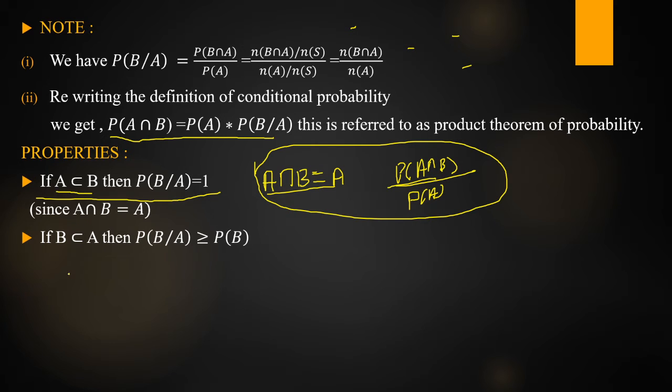Yes, ma'am. If B is a subset or equal to A, then what is A intersection B? A intersection B is equal to B, ma'am. We apply this definition into the conditional probability definition. If we write that value here, therefore P of B intersection A is equal to P of B, so P of B by P of A.